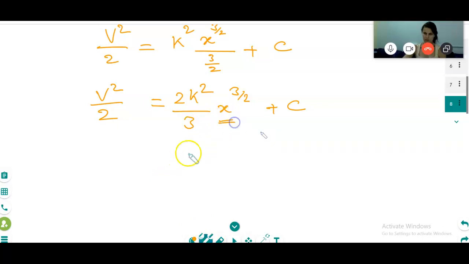So when x is 0, v is 0. Is it clear? Therefore, c is 0.